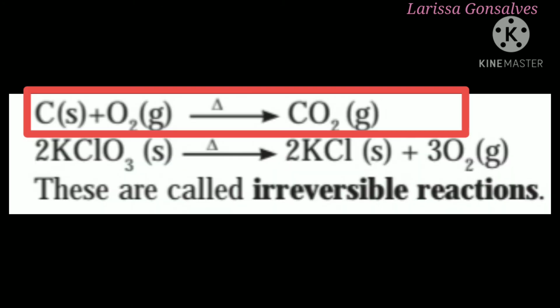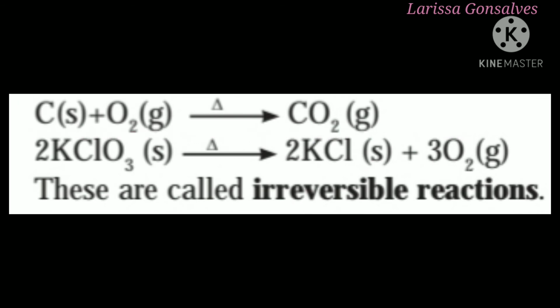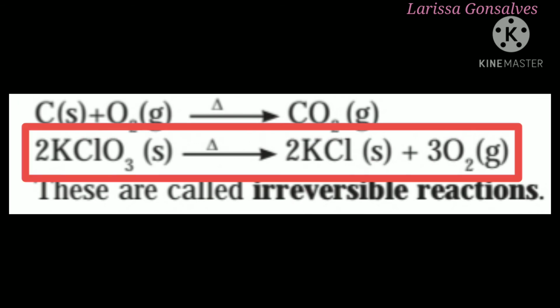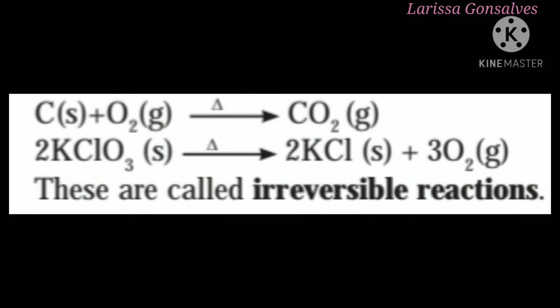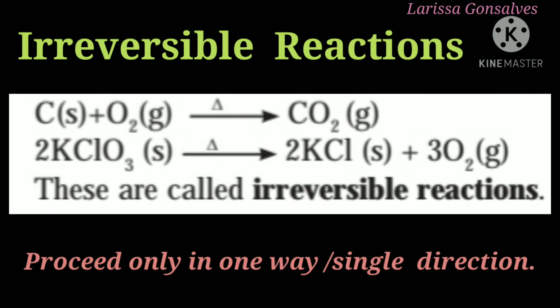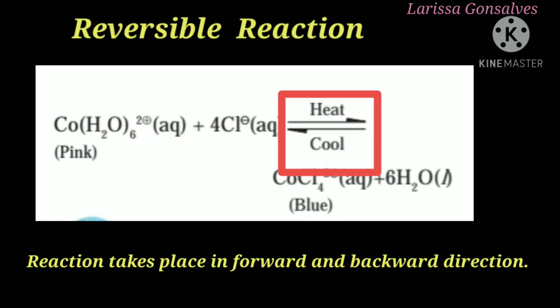If we look at the following examples, that is carbon plus oxygen in the presence of heat forming carbon dioxide, and potassium chlorate, that is KClO3, in the presence of heat forming potassium chloride and oxygen, are examples of irreversible reactions. Irreversible reactions are those which proceed only in a single direction. So if you compare the arrows of reversible and irreversible reactions, you can get the answer from these arrows itself. When there is only one arrow pointing in one direction, then it is going to be an irreversible reaction.